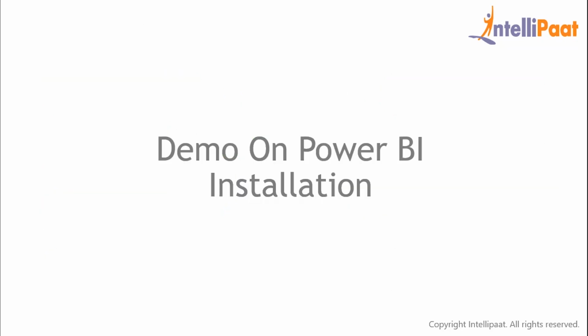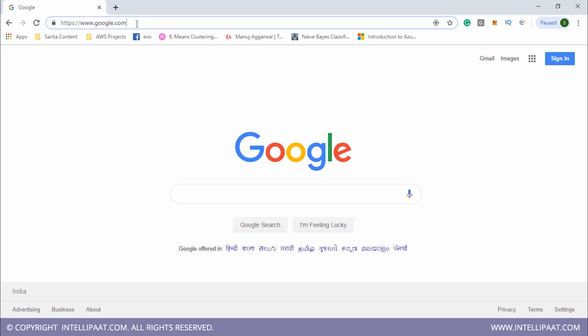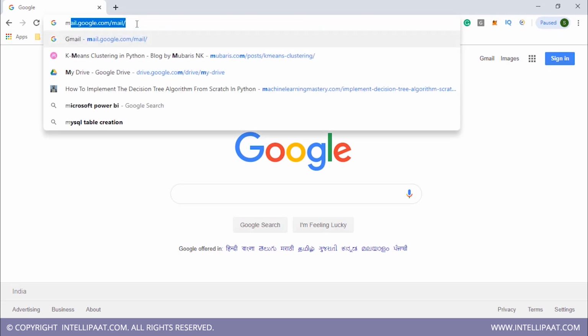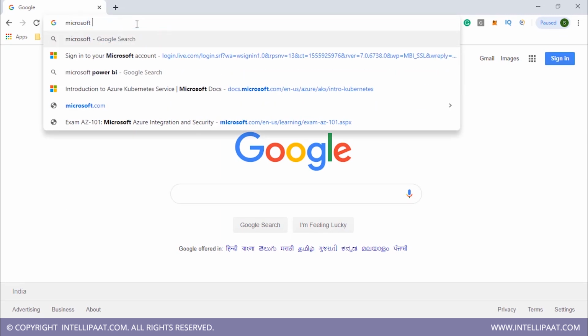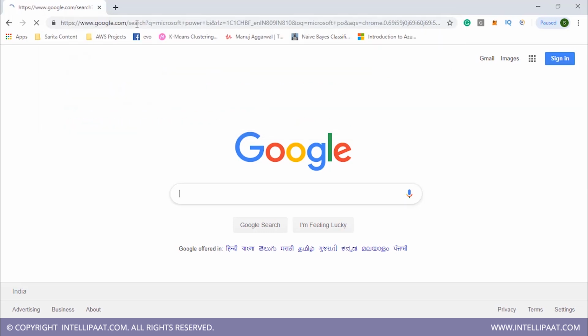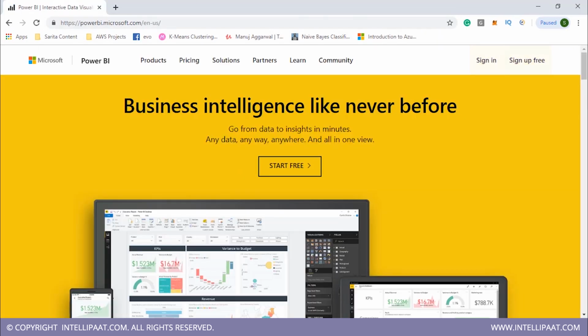Now, I'll show you how to install Power BI on your Windows 10 desktop. For that, all you need to do is open a browser, and I'm using Google Chrome. In Google Chrome, what you need to do is open the Microsoft Power BI website. So I type Microsoft Power BI, click the first link over here, and this page comes up. And here you will always find an option, Start for free. What this means is that you can download the Power BI desktop for free. And then if you need a subscription account, you can continue it further.